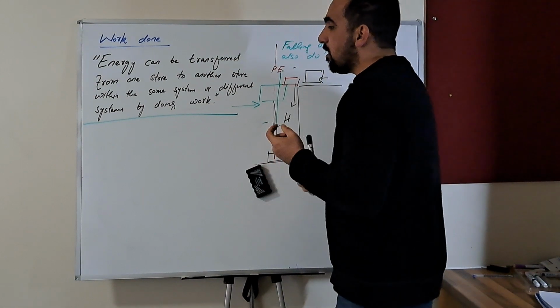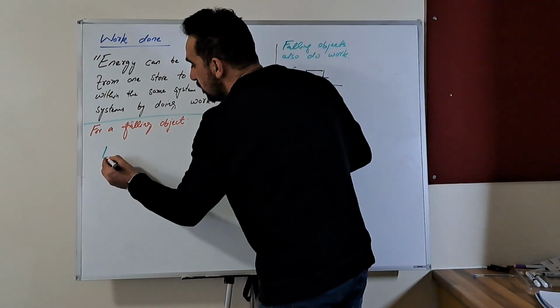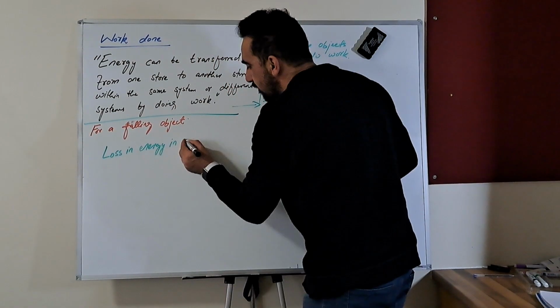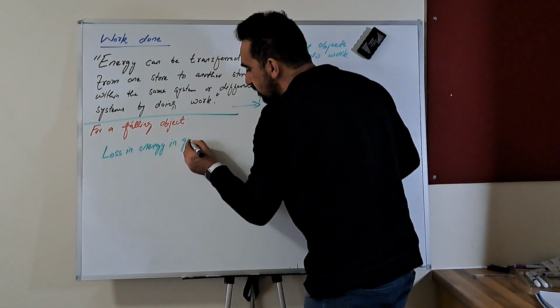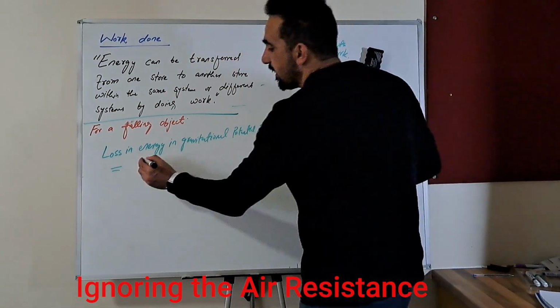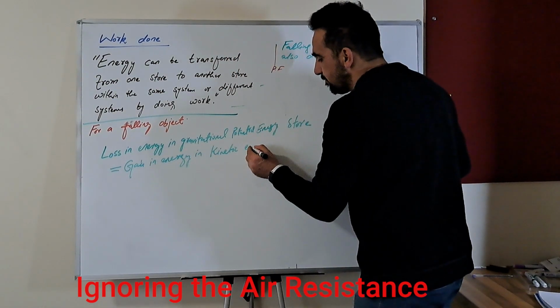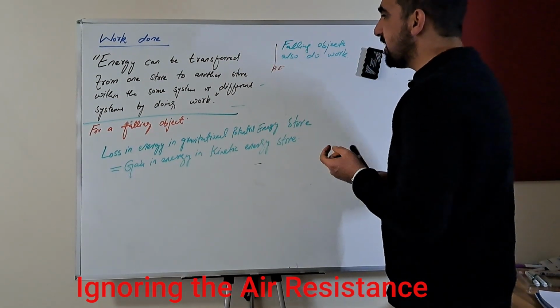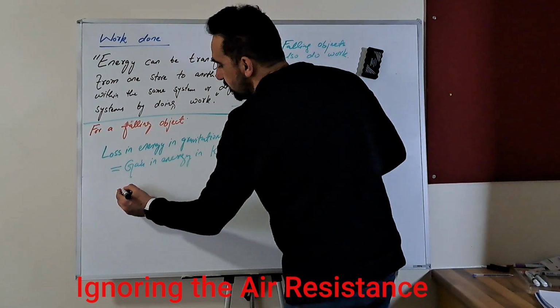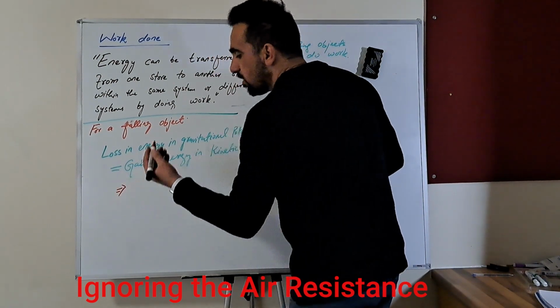So for a falling object, the loss in energy in the gravitational potential energy store is always equal to the gain in energy in the kinetic energy store.